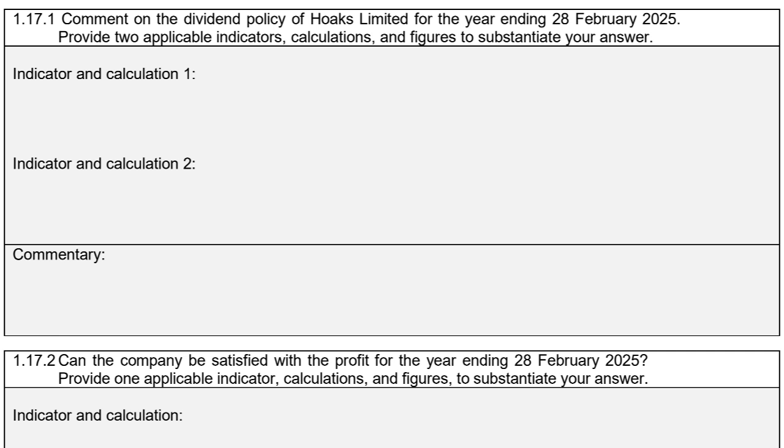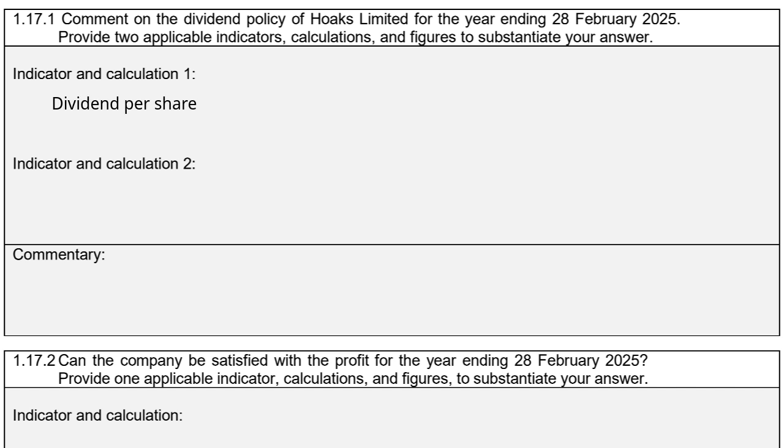1.17.1, we have to comment on the dividend policy of Hoax Limited for the year ended 28 February 2025. Provide 2 applicable indicators, calculations, and figures to substantiate your answer. So obviously the first indicator and calculation will be our dividend per share.